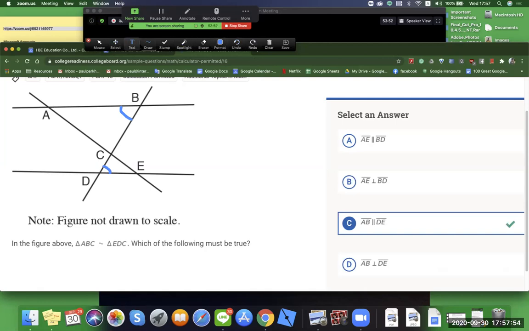Let's see. Looking at AE and AE to BD, the logic is clear. This is impossible because they cross. We have AE is perpendicular to BD. That would mean that it would have to be a perfect 90-degree angle all the way through right here.